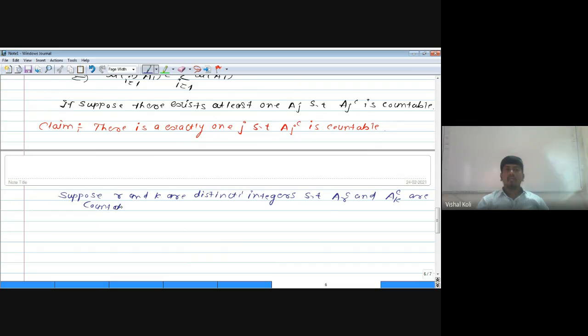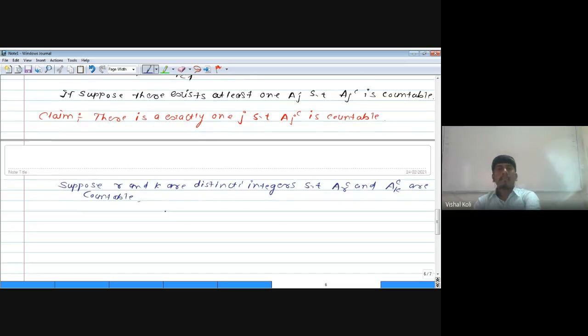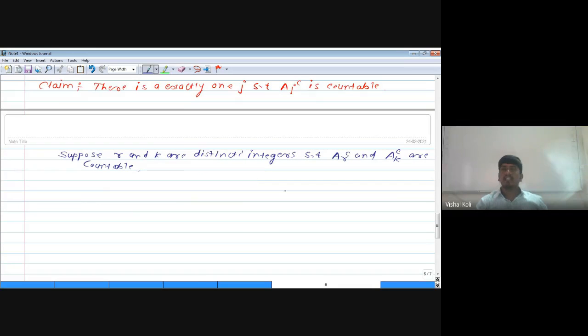That is, here we have to prove that there is only one such A_j such that A_j complement is countable, and for that we have considered there are two such sets A_R and A_K having countable complements. But as R and K are distinct, A_R and A_K are distinct, which implies A_R intersection A_K must be phi since they are disjoint.